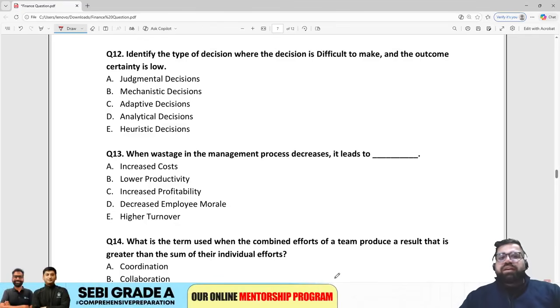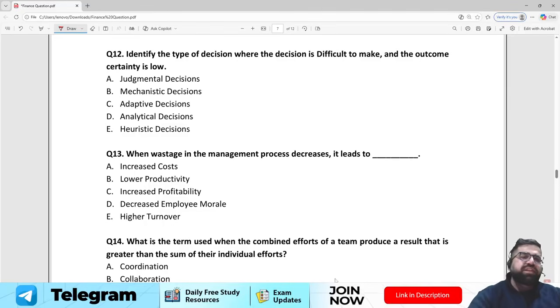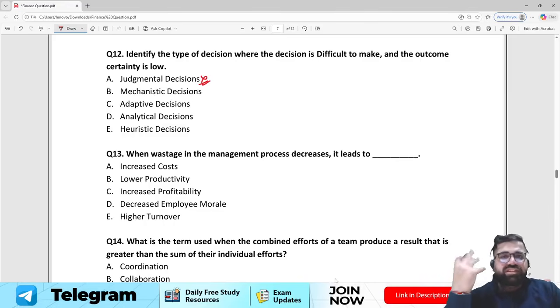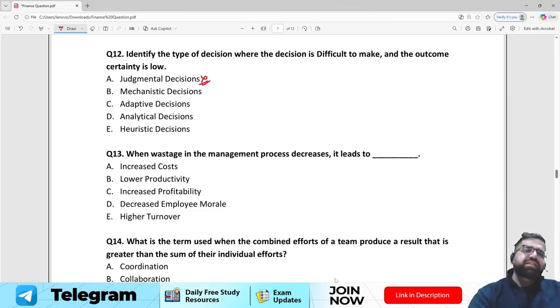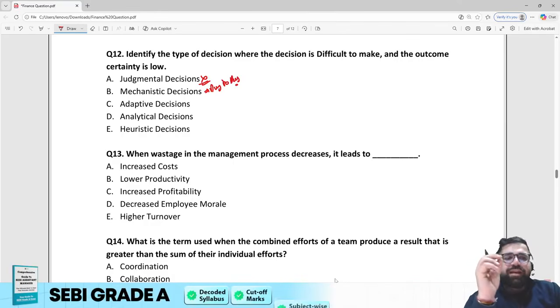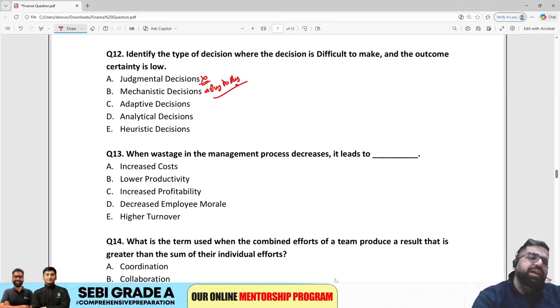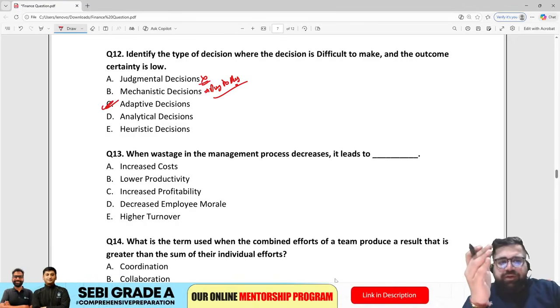So now you have to identify a type of decision where decision is difficult to make and outcome certainty is low. So judgmental decisions cannot be your right answer because judgmental decisions are based on your judgments. Subjectivity comes. Mechanistic decisions are day to day. Right, day to day. For example, do I live tomorrow? The answer is obviously yes. I hope so. Right? Like these are day to day. For example, if the sun will come out tomorrow, the answer is yes. Adaptive decision is the correct answer, but we will discuss it later on.